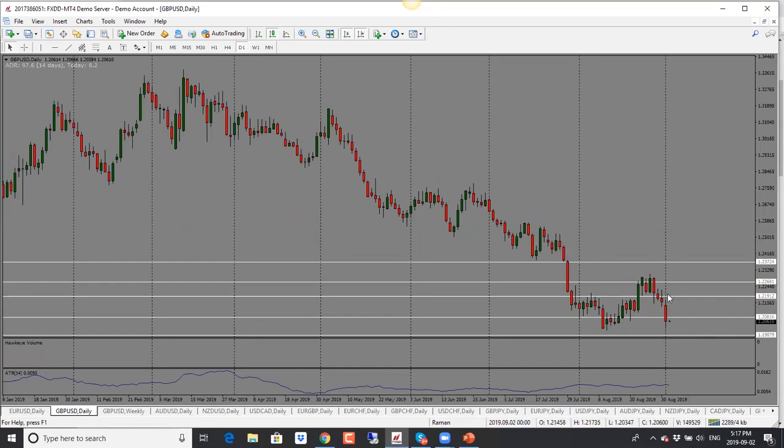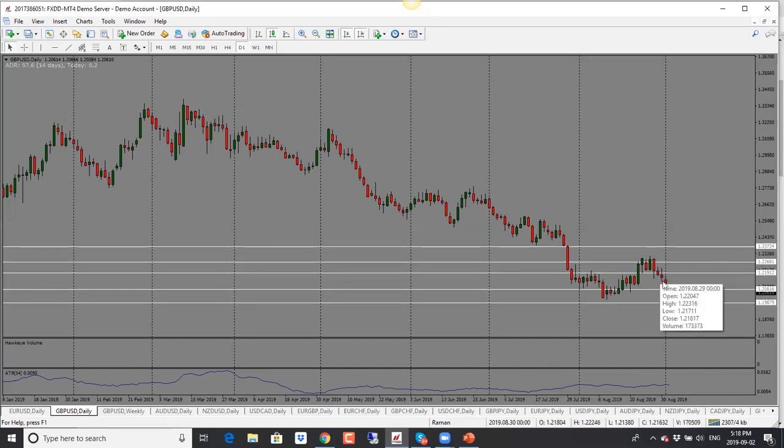Pound dollar as well, we have seen this drop in British pound here, and most of that was due to the negative commentary that we heard in regards to the Brexit negotiations. We do have the Brexit deadline in October, and the comments that came out of the UK were not very positive. Everybody's been told to prepare for the no-deal Brexit scenario. That's problematic for British pound, and we saw British pound drop here. Based on that, bias is bearish, and I'm looking for price to drop further.